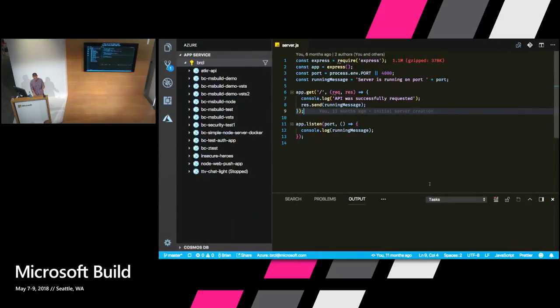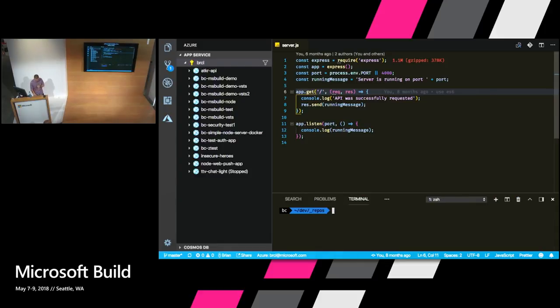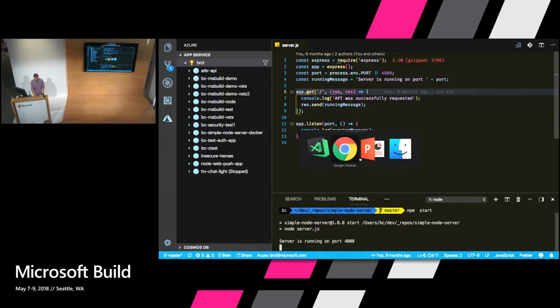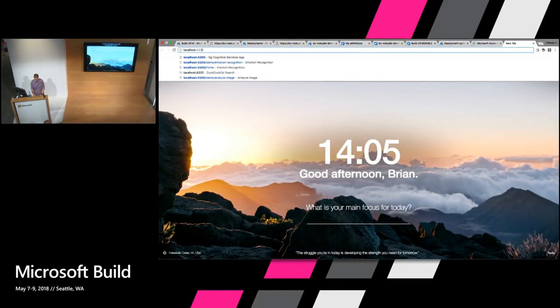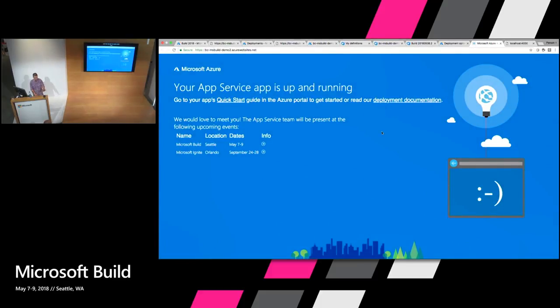Just to see what that node application is doing, it's very simple: one file, server.js, with one route that just sends a message back to us for now. To get that running, I'm going to open up the terminal in Visual Studio Code here, cd to the simple node server directory that I have, run npm start, and then we can go to localhost 4000 to see just what that's doing. And you can see it just sends back a message: the server is running on port 4000. And just checking back, this is what the default view looks like before you load your source code into it.